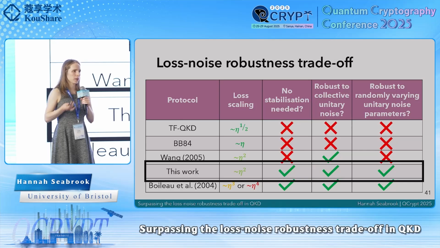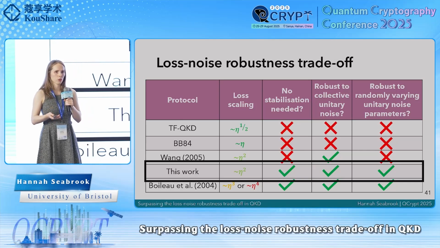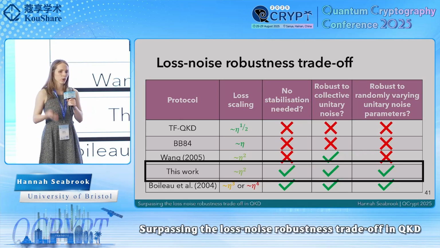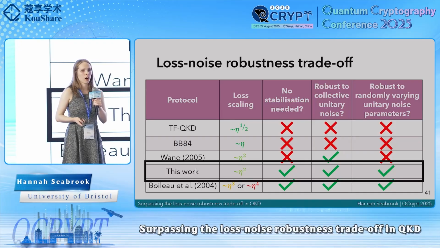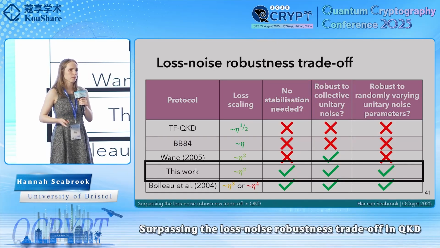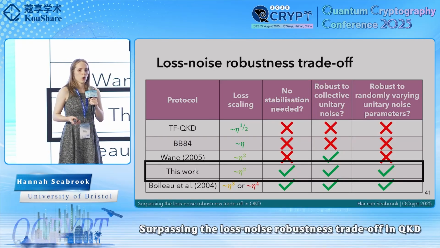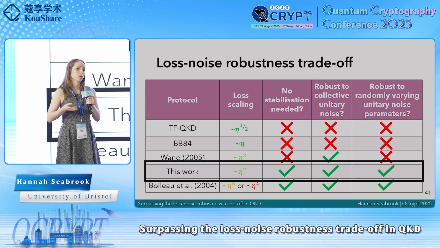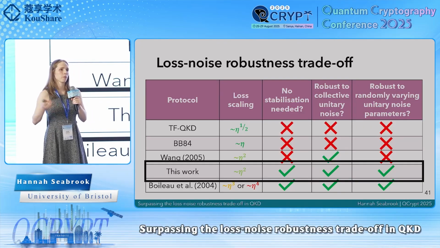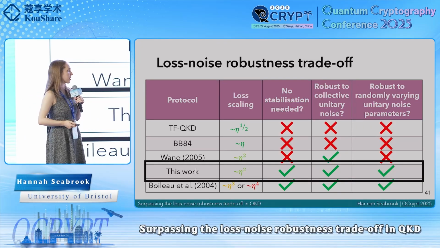And so we have seen that we do have this trade-off between the loss robustness of QKD protocols and their noise robustness. And we've seen how by using these continuous degrees of freedom and antisymmetric Bell states, we can minimize the number of photons we need to perform QKD while still avoiding the need for compensation techniques.